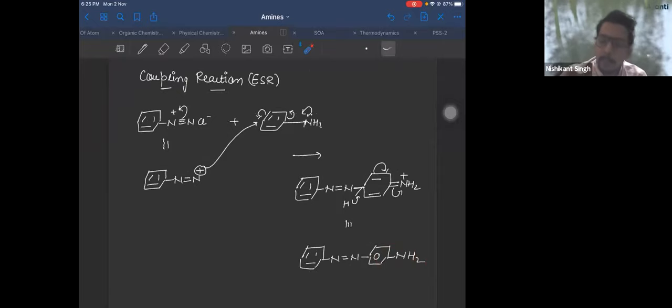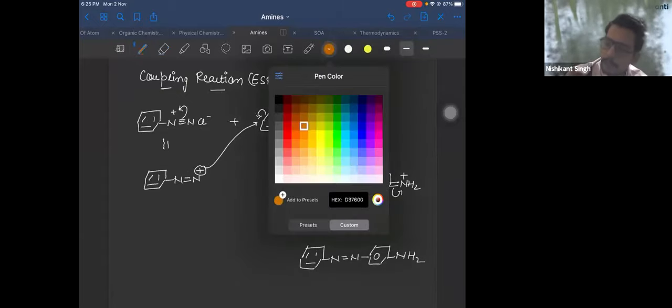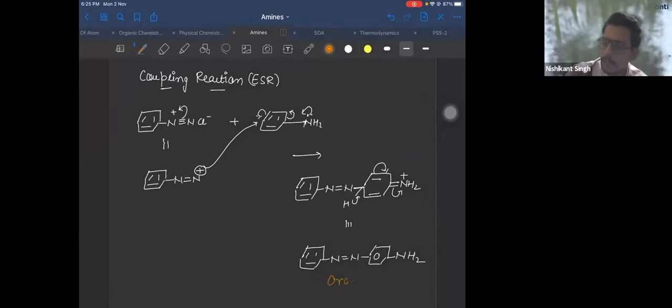And this compound which is formed here is an orange color dye. It is an orange dye. Very important, this is an orange color dye. It is used as a distinguishing test for aniline. How?